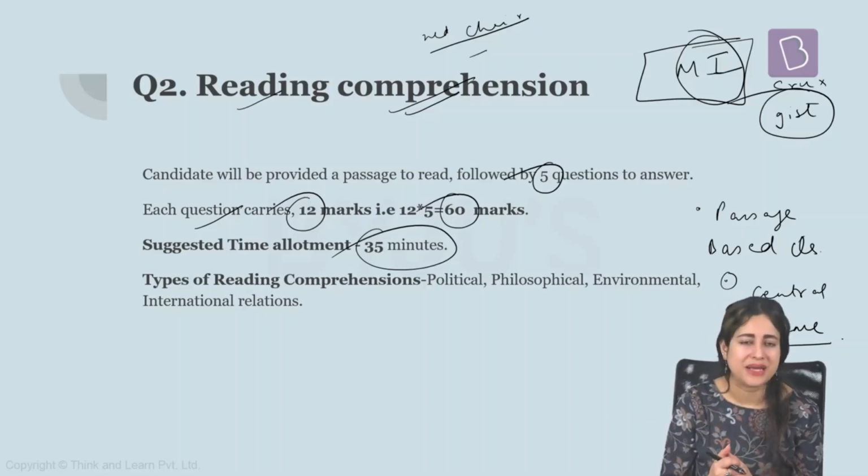Now, what all kind of topics are the passages in reading comprehension taken from? What are the themes of the passages? Again, the themes can be broadly 4 or 5 varieties. One can be political, that can talk about democracy, it can talk about some kind of a dictatorship government, or it can talk about some kind of a new political change, for example, the Afghanistan crisis that's just happening right now, or it can also be about some kind of civil war that is taking place in Sudan or Yemen,